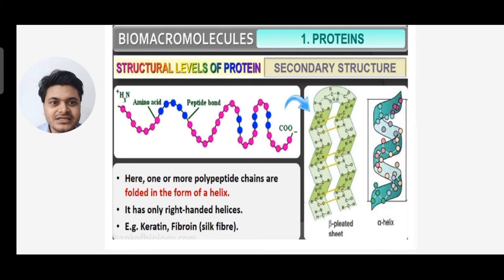Examples of the secondary level of protein are keratin and fibroin, that is silk fiber. These are not straight chain structures; they are folded into a helix or beta pleated sheet. So the examples are alpha helix and beta pleated sheet, two different types of folded conformations. It is a right-handed helix for the alpha helix and the beta pleated sheet.